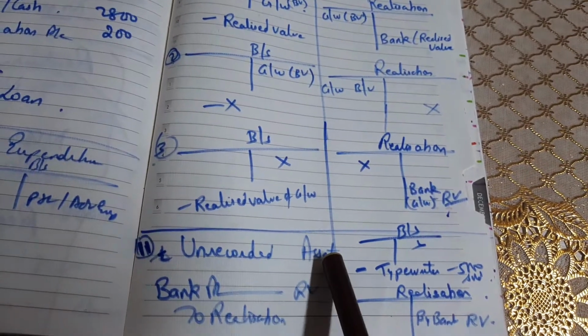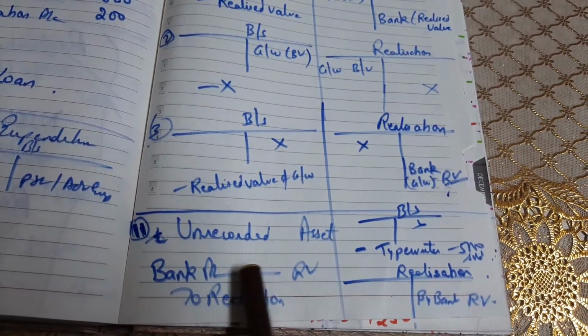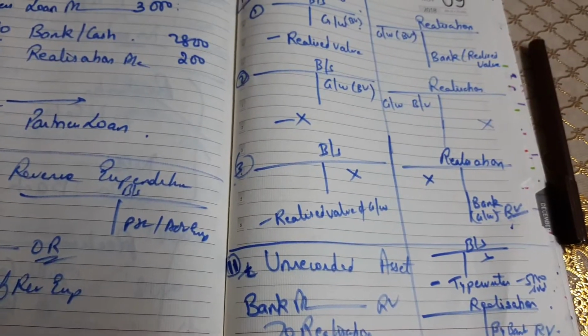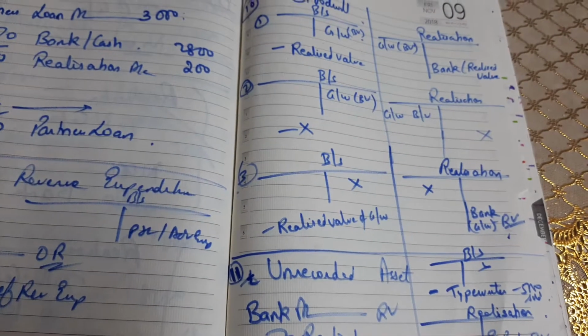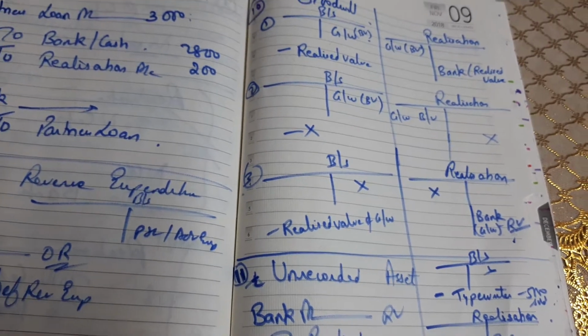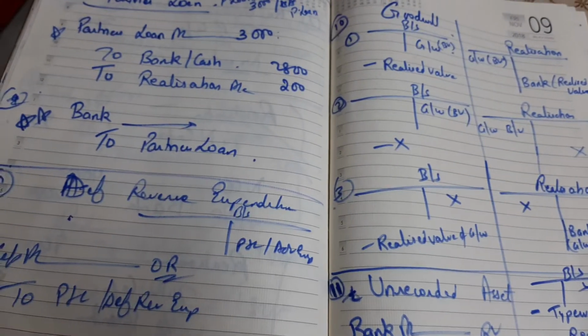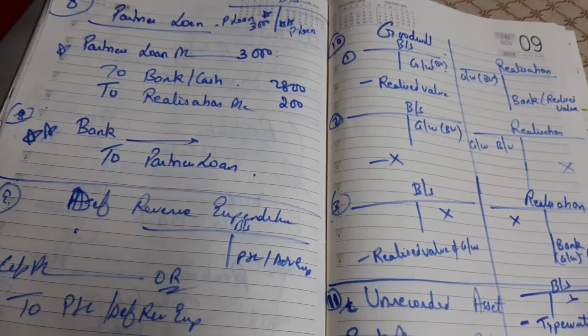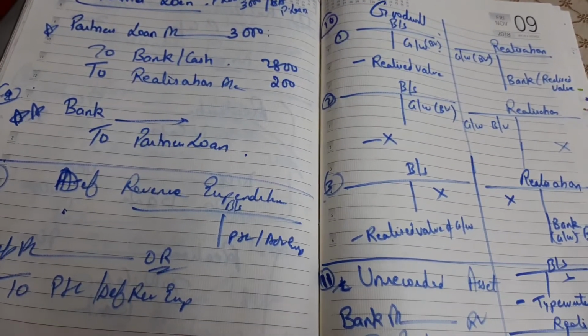In case we have any unrecorded assets, the entry will be bank account debit to realization account. And in case there is any unrecorded liability, the entry will be realization to bank. So with this, I have discussed all the journal entries. In my next video, I'll be taking up some questions. Thank you and have a nice day.